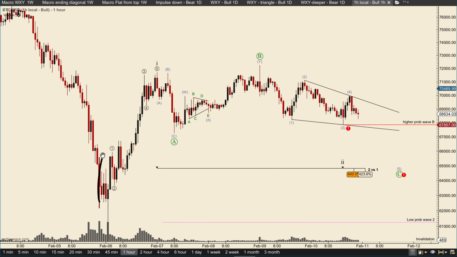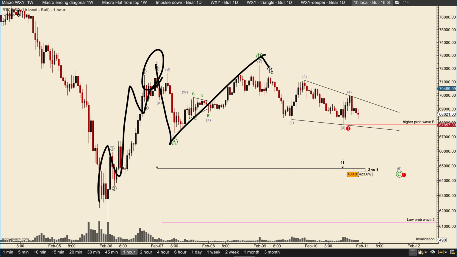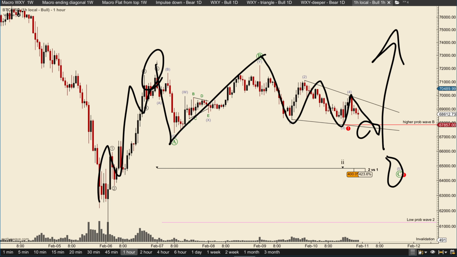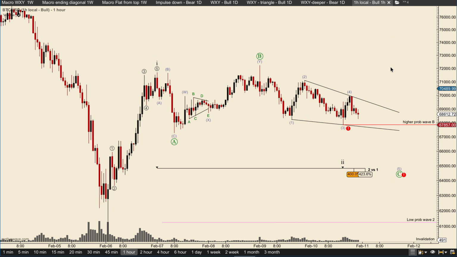So 1, 2, 3, 4, 5, impulse here, and now we're looking for A, B, 1, 2, 3, 4, 5, ending diagonal in a wave C, and then we are moving up in a wave 3, 4, 5, looking for higher prices, and then this is the low for Bitcoin. So which one of these have the highest probability?